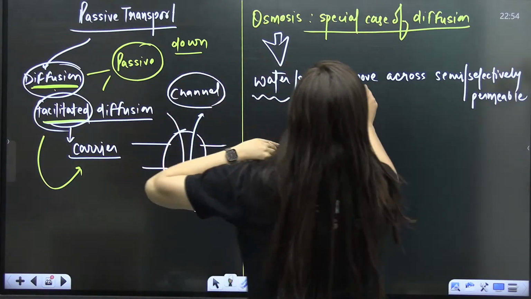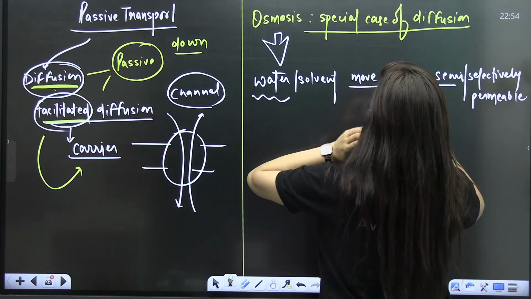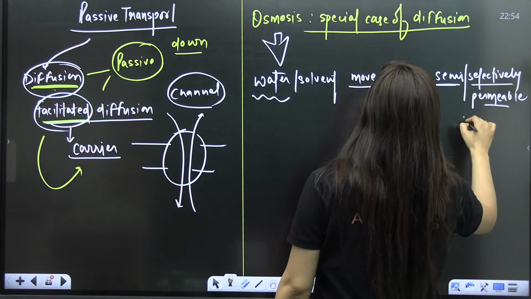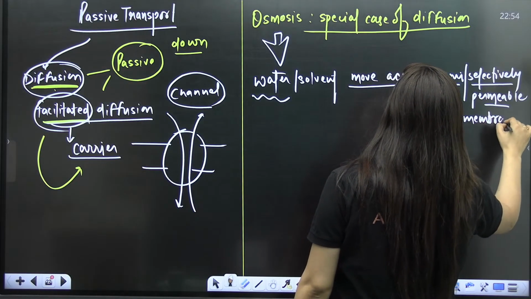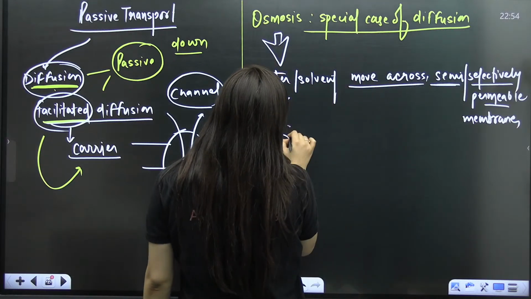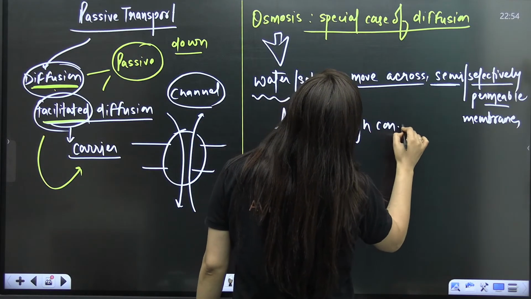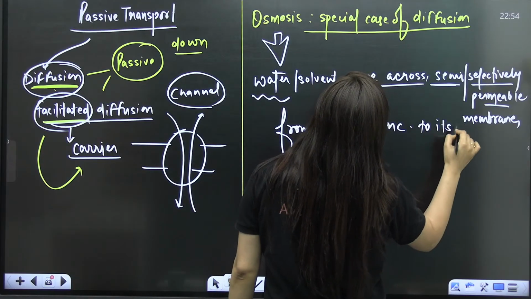Water, or solvent, will move across a semi-permeable or selectively permeable membrane from its higher concentration to its lower concentration.